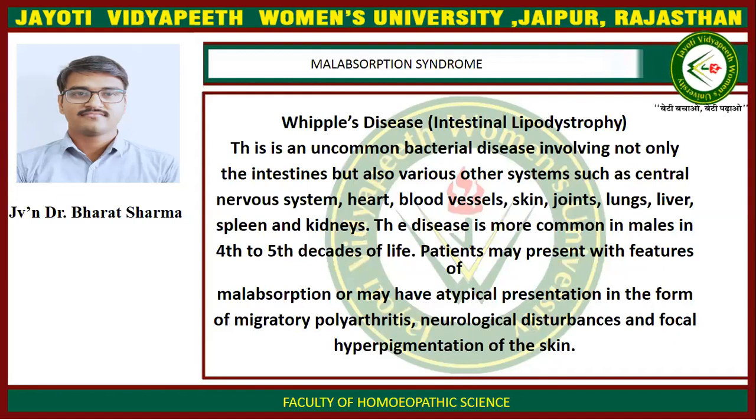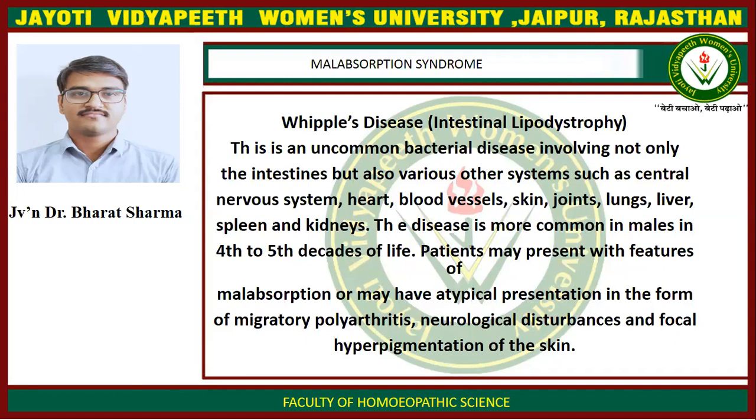Whipple's disease, intestinal lipodystrophy. This is an uncommon bacterial disease involving not only the intestines but also various other systems such as the central nervous system, heart, blood vessels, skin, joints, lungs, liver, spleen, and kidneys.